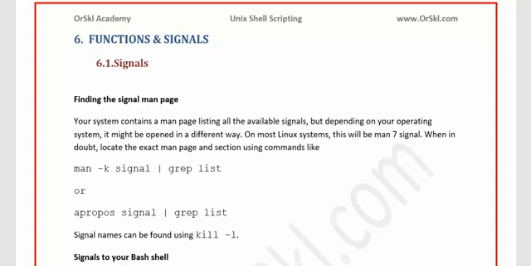So trapping is something that is 6.2, the chapter subtopic number is 6.2, and trapping is purely based on what type of signal you want to capture. So the first thing that you will have to understand is what is a signal with respect to the Unix kernel, and what does it actually explain whenever you are running a background script, a tool, or a process. What are the different signals that a process running in memory can experience from the kernel is what we have to see.